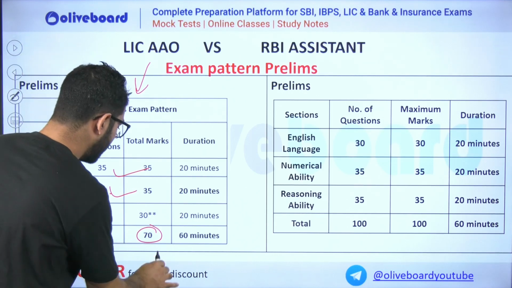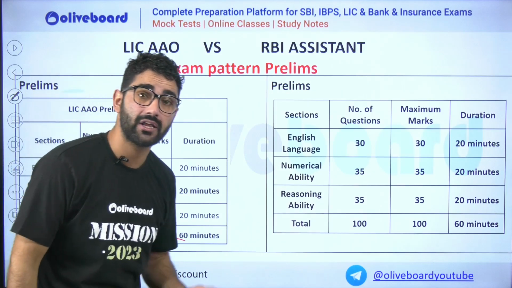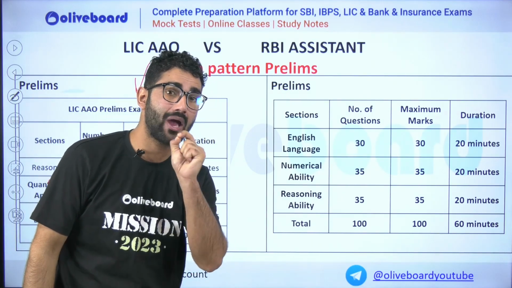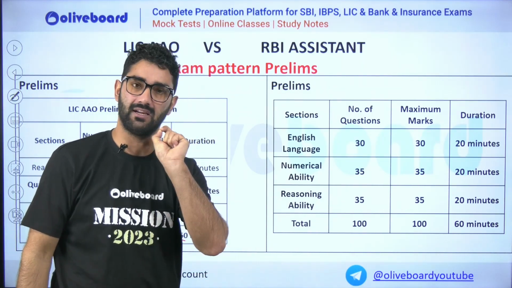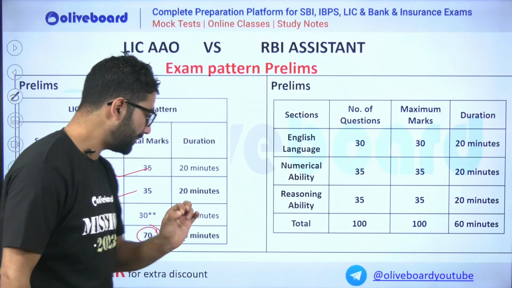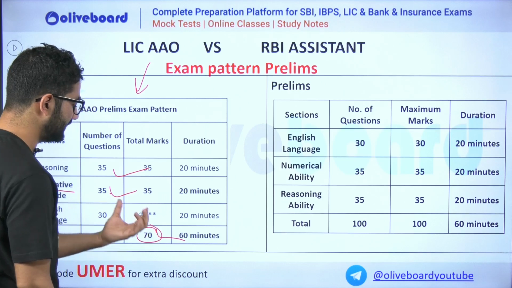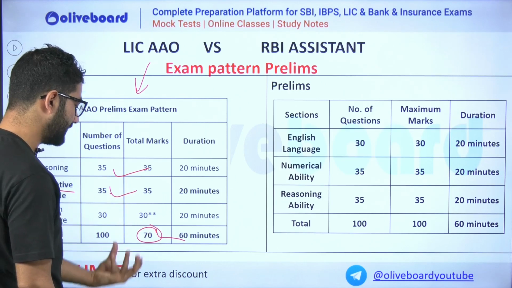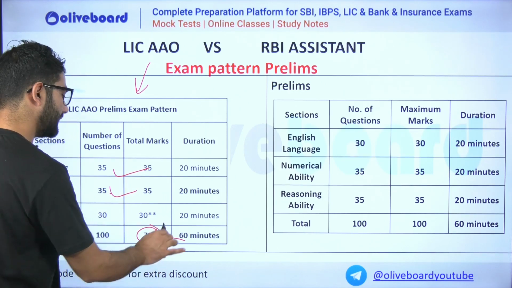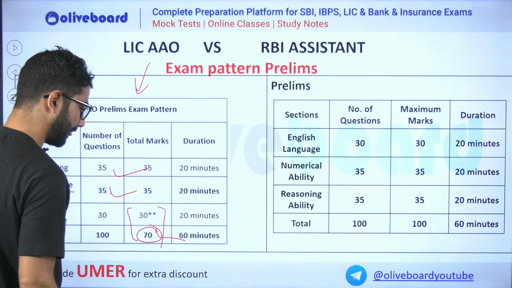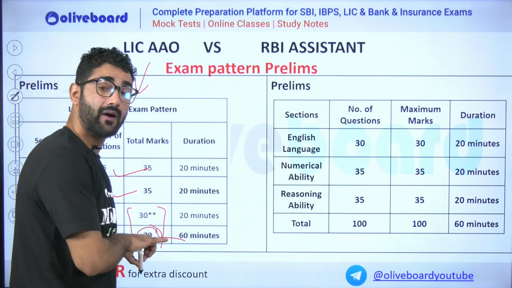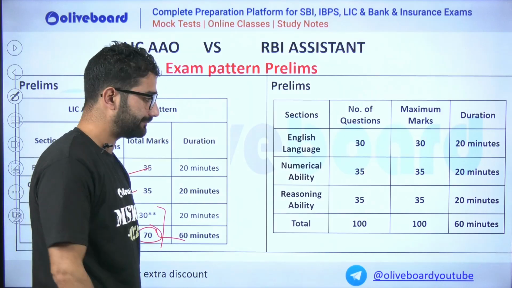English marks are not calculated in rank. You just have to qualify English. So it is a benefit for those people who are a little weak in the English section or don't have good command of English. It is a plus point for them. The same is true for LIC AAO.